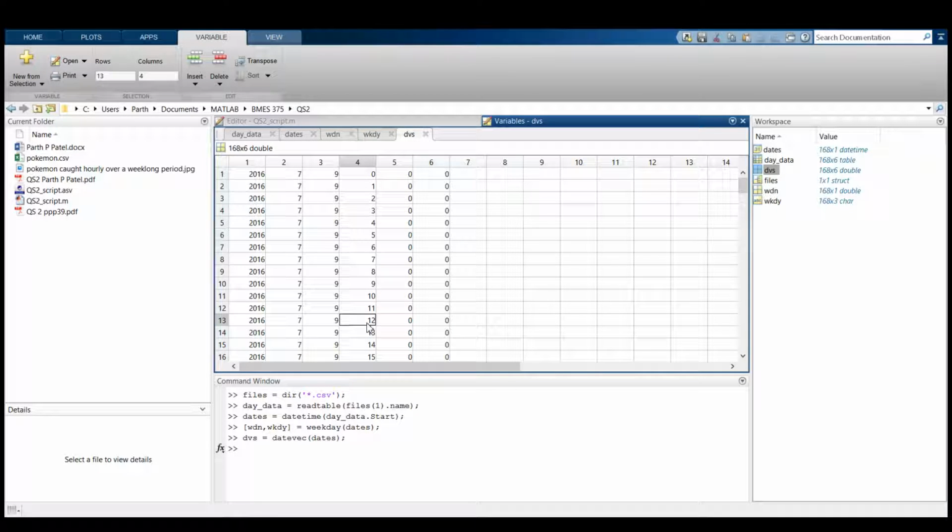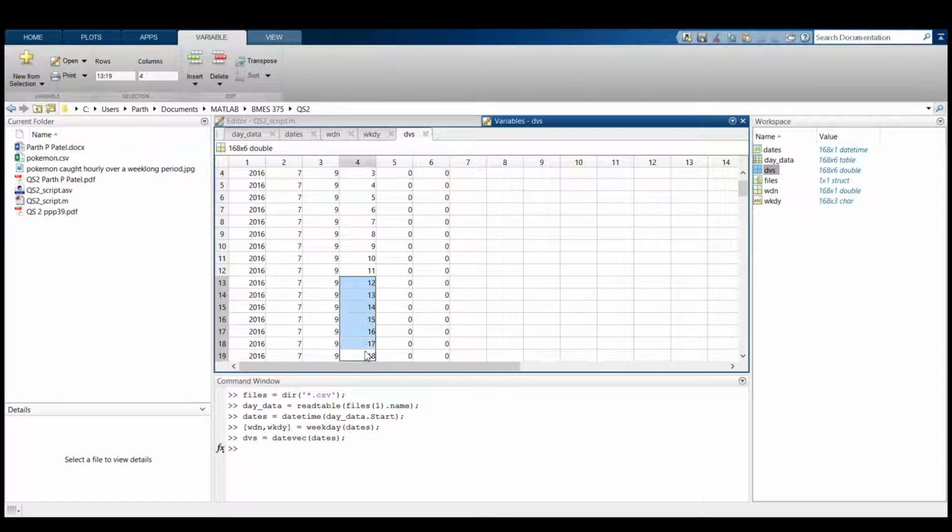Well, you have noon right here, then you have 1, 2, 3, 4, 5, and if we were looking at only this data right here, the datevec function, where we can put our datetime variable into a vector, would make it easier for us to find the times and the indices of the times we're looking at.